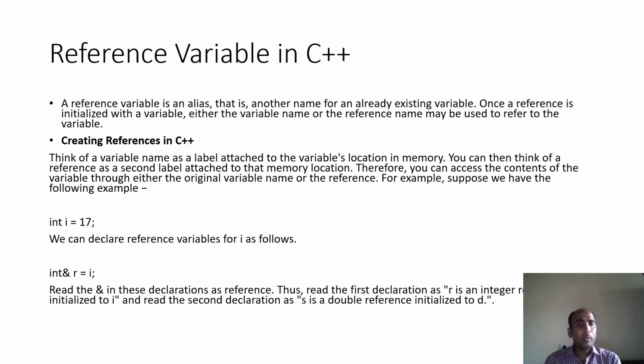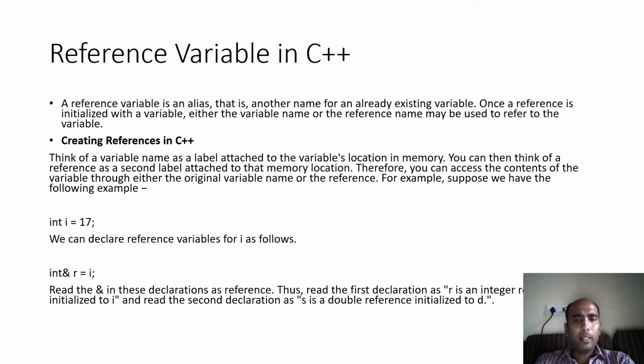For learning call by reference, you first need to understand the concept of a reference variable, which is new in C++. That is not in C language. So what is actually a reference variable? Let's suppose a person has two names, Amit and Sumit. Amit and Sumit are the names of the same person.